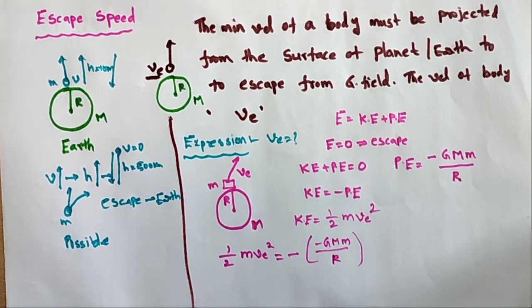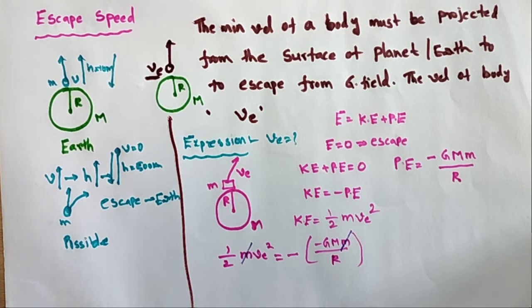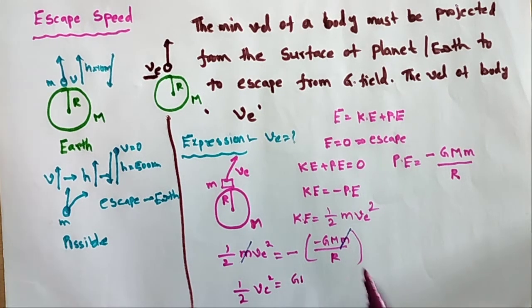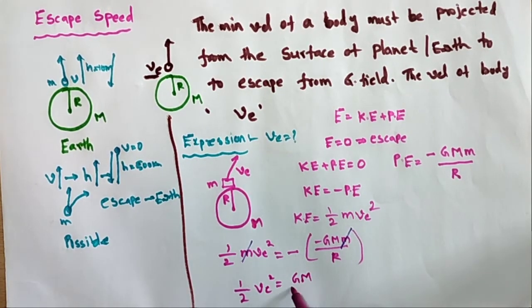So small m cancels. What are the remaining terms? I will write 1/2 ve² = GM/R.